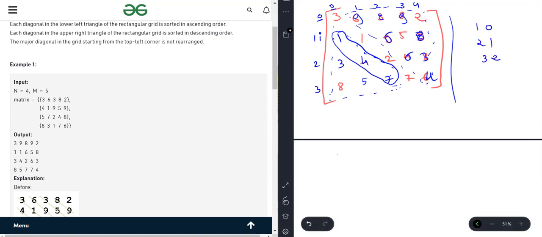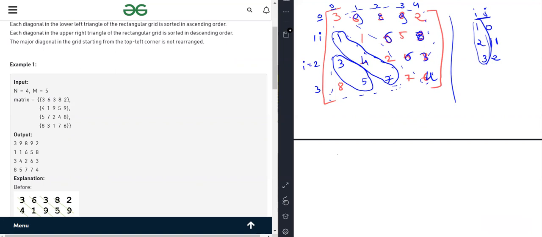Okay, so what are we doing here? We are incrementing i from 1 to the number of rows, and we are incrementing j from 0, 1, 2. For this grid also, if you want to check, we are incrementing i from 2, but for j we are incrementing it from 0 only, means for 0, 1, j, i is from 2, 3.